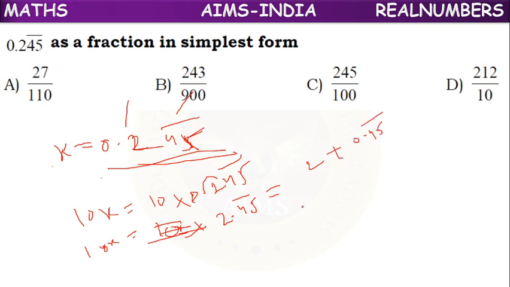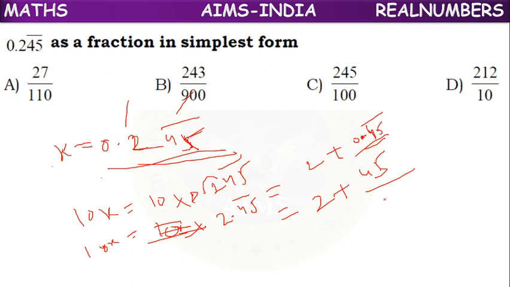Again this 2.45 bar can be written as 2 plus 0.45 bar. 0.45 bar, yesterday what we have learnt, is a pure recurring decimal. We have to remove the decimal. What will remain? 0, 4, 5. But extreme left, 0 doesn't have any value.